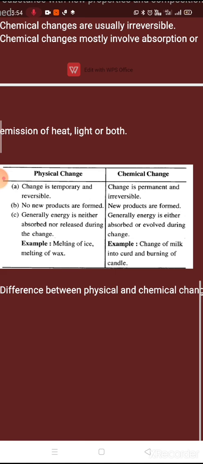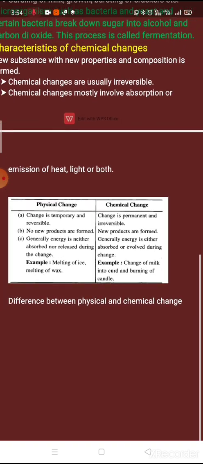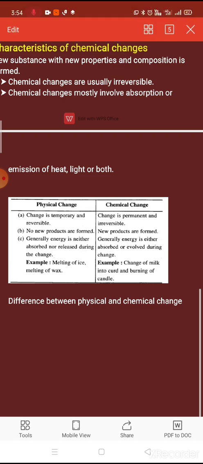Now example of physical change: melting of ice, melting of wax, freezing of ice, you can write down. Example of chemical changes: change of milk into curd, burning of candle, burning of paper. So this is chemical change, and I hope both the changes, physical as well as chemical changes, are clear. Thank you.